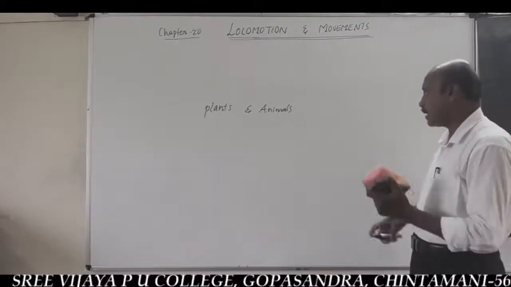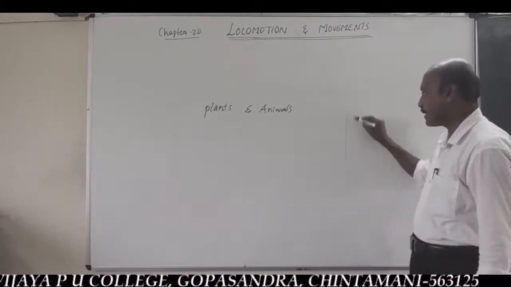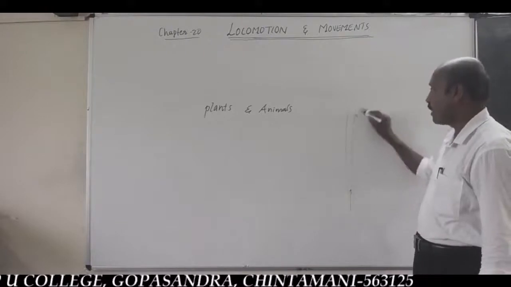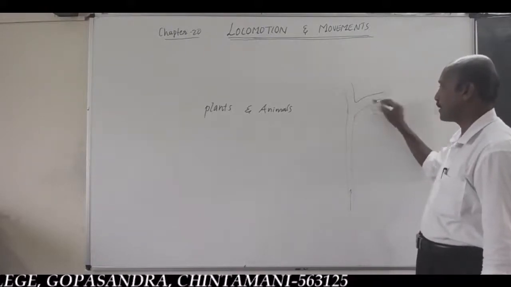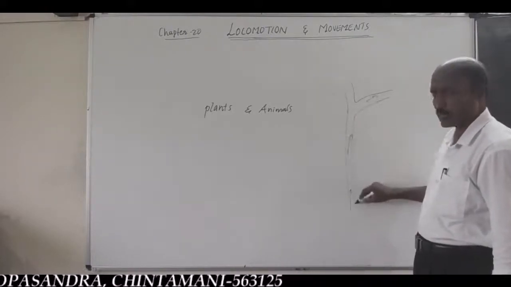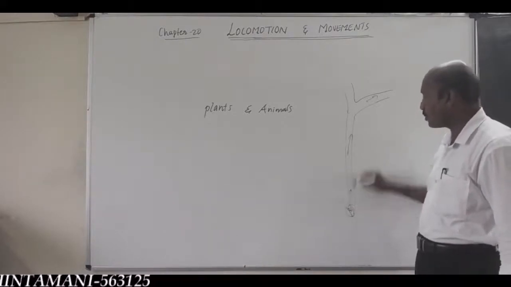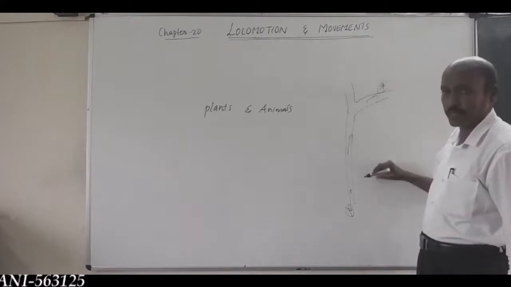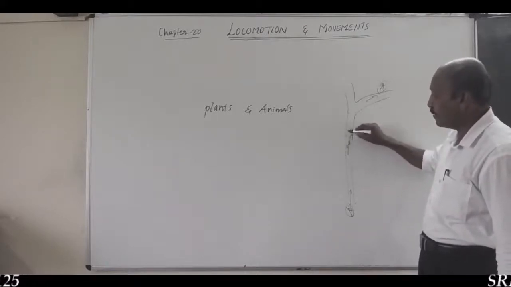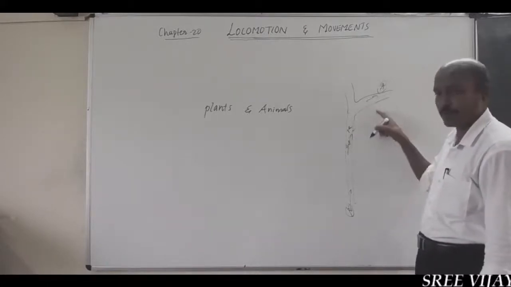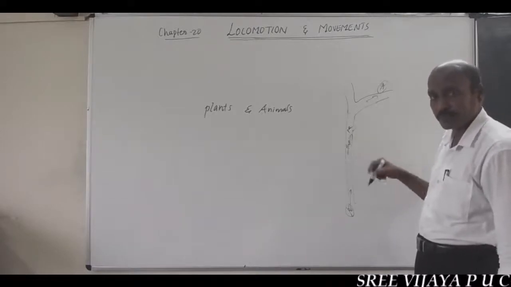That is the upward movement of water and minerals from roots to all aerial parts of the plant body against the gravitational force of Earth. That means from roots to aerial parts of the plant body, water molecules and mineral solutes show movement. That is one kind of movement.